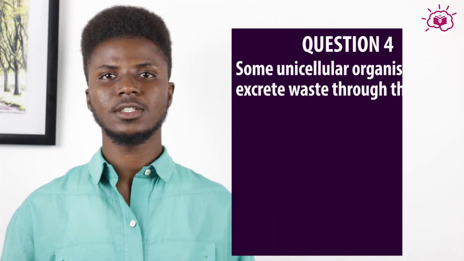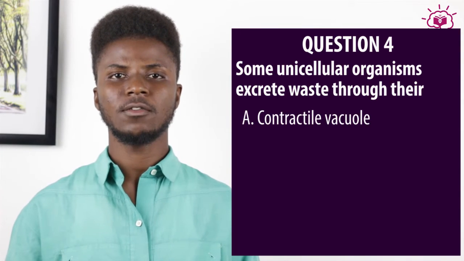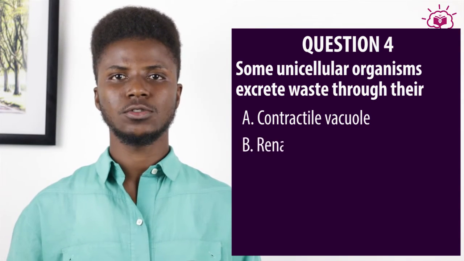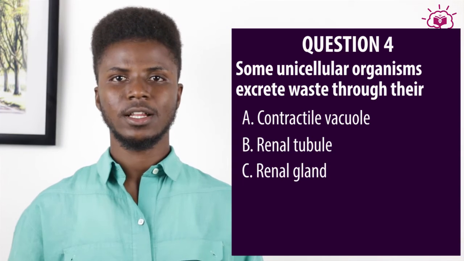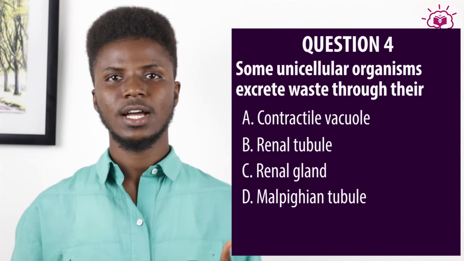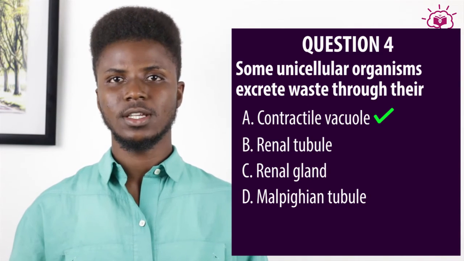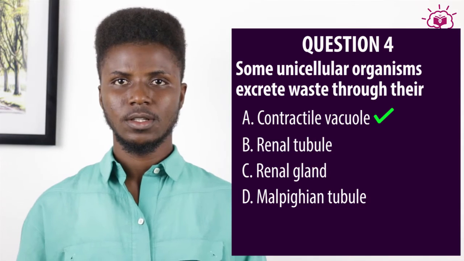Question number 4. Some unicellular organisms excrete waste through their A. Contractile vacuole. B. Renal tubule. C. Renal gland. And D. Malpighian tubule. And the answer is A, Contractile vacuole. We discussed this earlier in the topic. Next question.